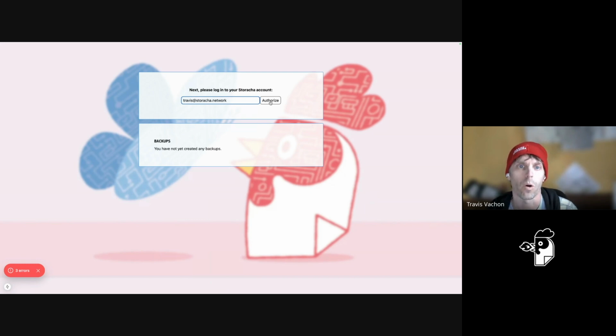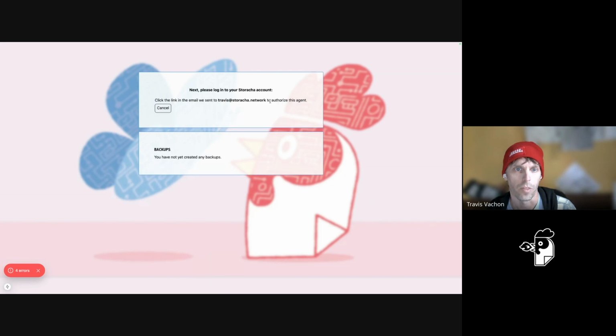Now, if you don't already have a Sriracha account, this will create a Sriracha account for you. You can do just about everything in this app now, except for create a space. And we have a PR open for space creation right now. I will say that the way we do space creation right now, you probably shouldn't create a space in a browser, because we use RSA keys in the browser.